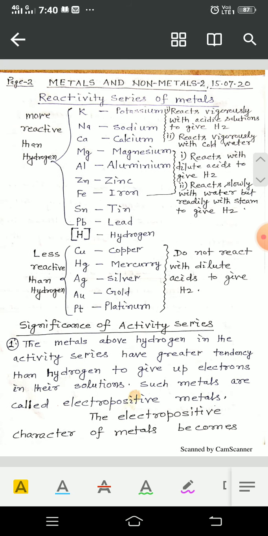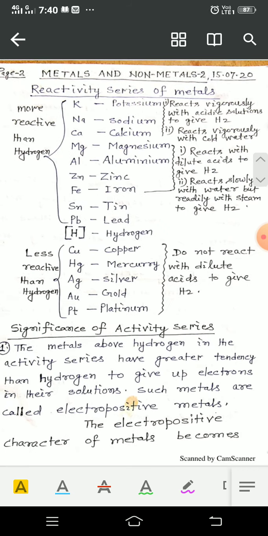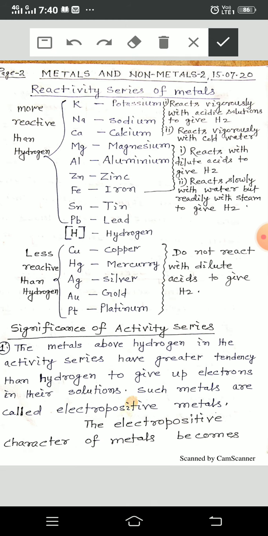Potassium is the most reactive metal among the metals of this reactivity series, then sodium, then calcium, magnesium, and platinum is the least reactive. From this up to this, the metals are more reactive than hydrogen.